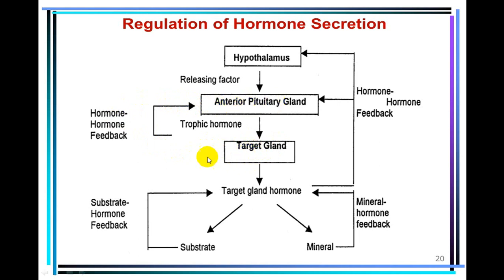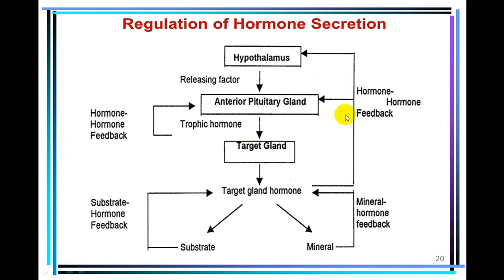Say T3 T4 will inhibit TSH production. Very clear? So this is thyroid gland secreting T3 T4, which will have inhibitory effect on anterior pituitary gland, and that will inhibit the production of TSH, as well as T3 T4 will also inhibit TRH.